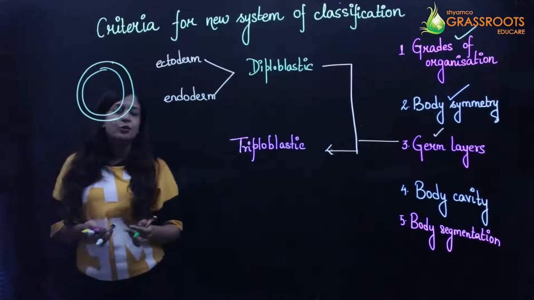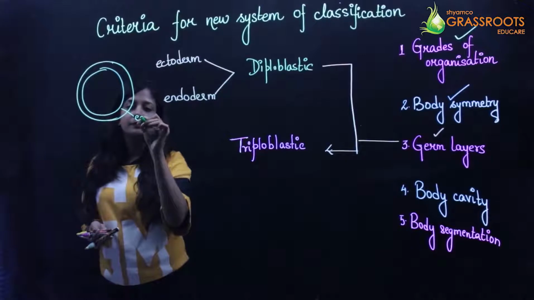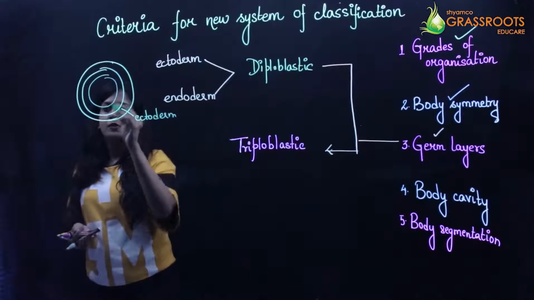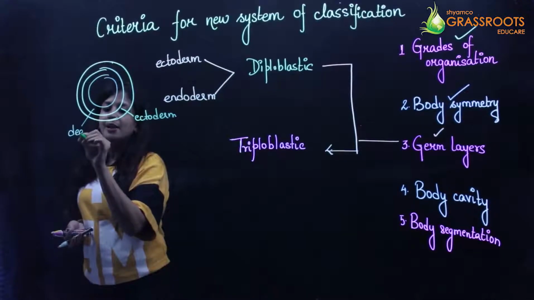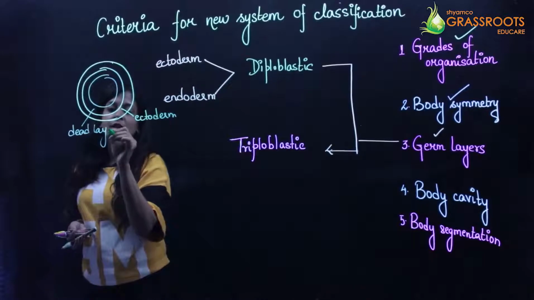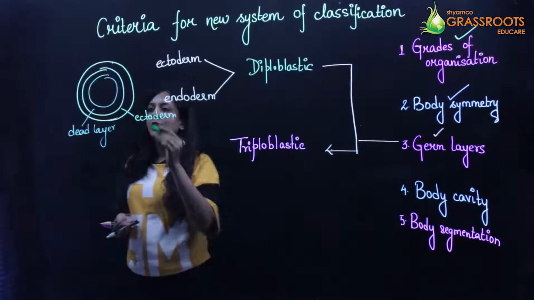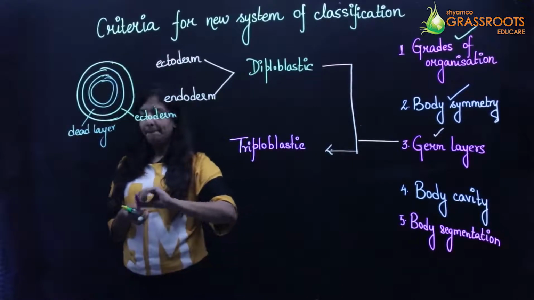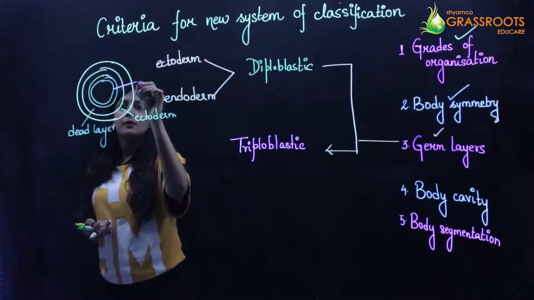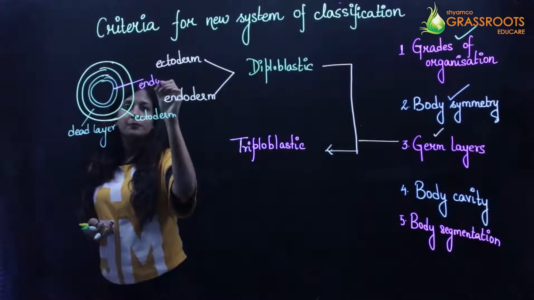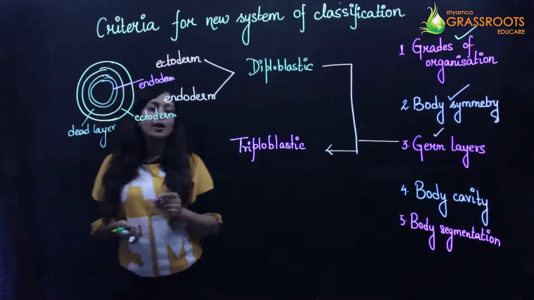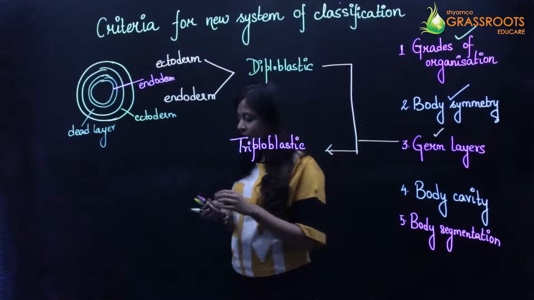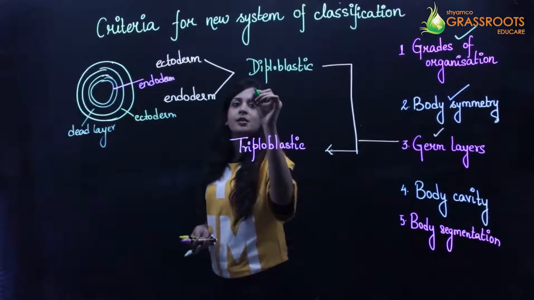सबसे जो बाहर का लेयर होता है, इसको हम लोग बोलते हैं एक्टोडर्म. And then the middle layer which is there, this is a dead layer which does not consist of any cells. And then finally the inner layer is known as the endoderm. Now one of the very good examples of diploblastic animals is Cnidaria.